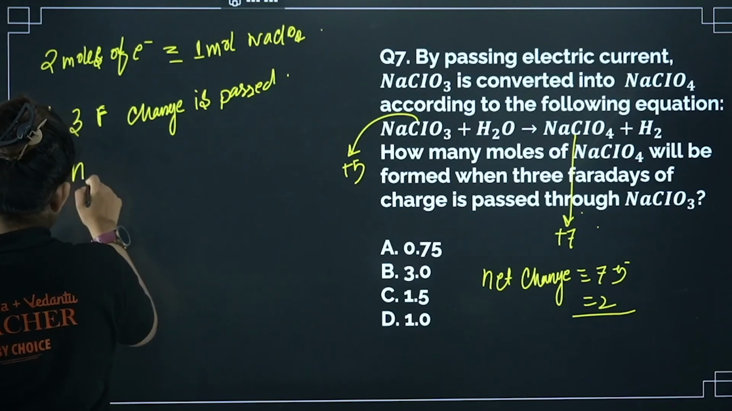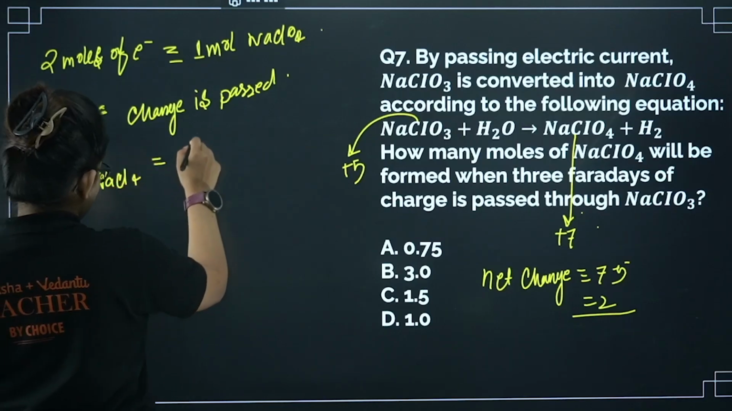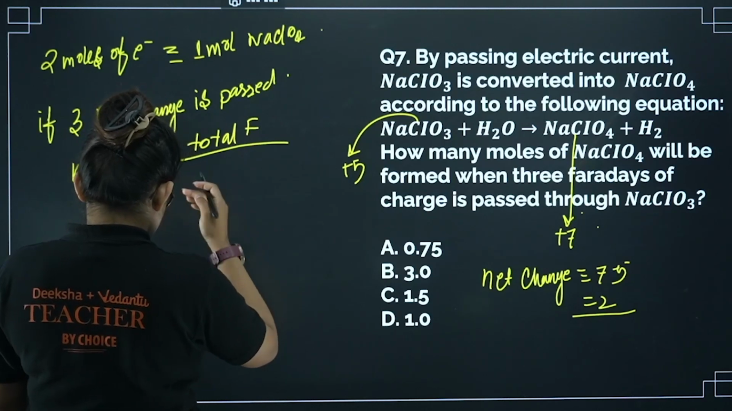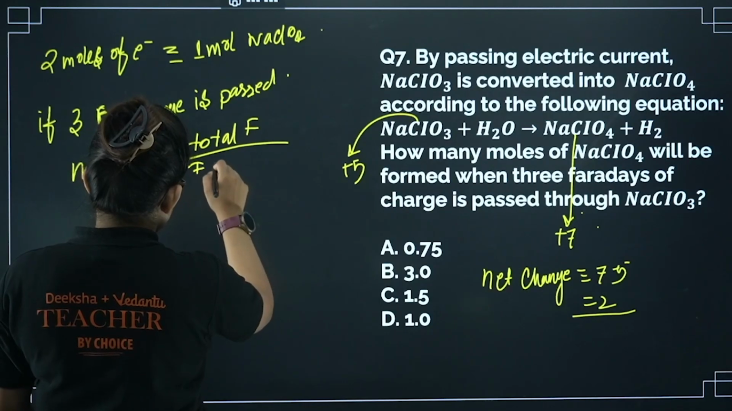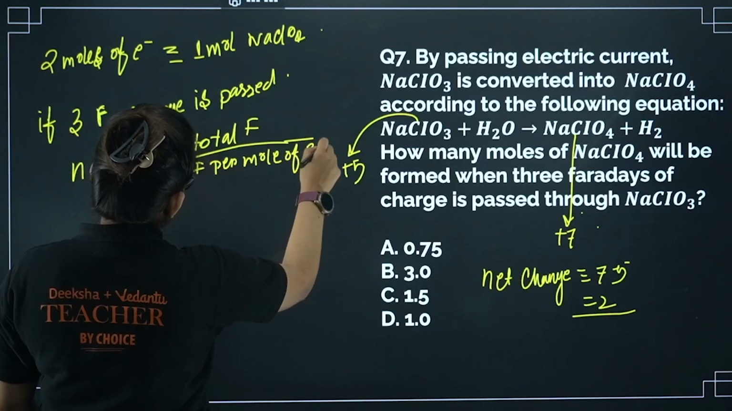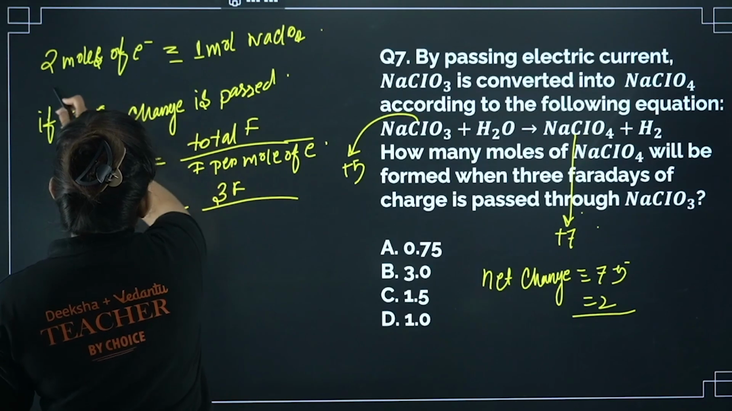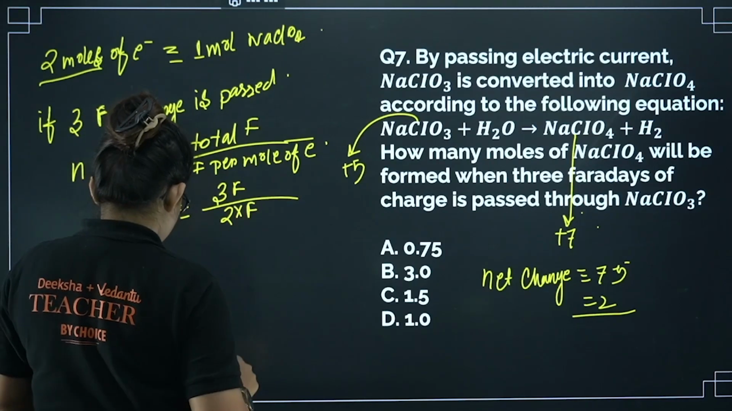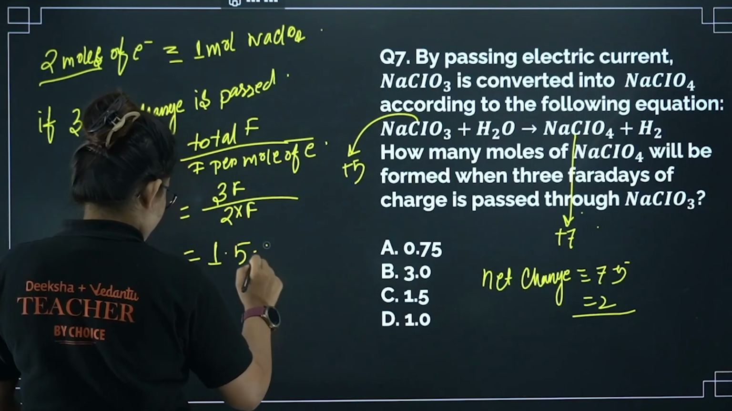from here the number of moles of NaClO4 we can get is total Faraday divided by Faraday required per mole of electron. Total Faraday you can see is 3. How many electrons do I need? 2 moles of electron, so here I need 2 into F. So if you simply calculate, it will come as 1.5. That's going to be the answer.